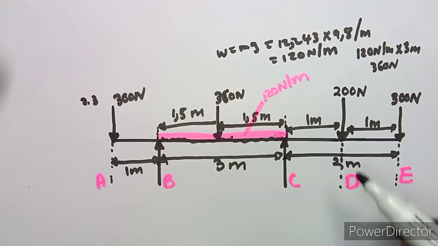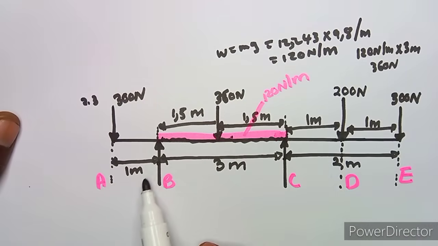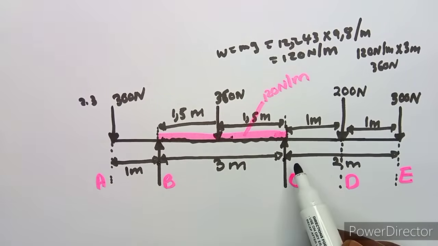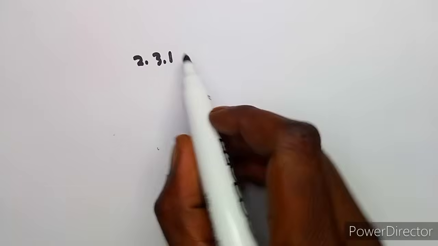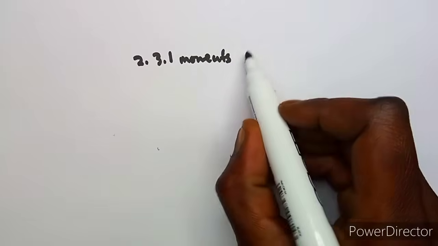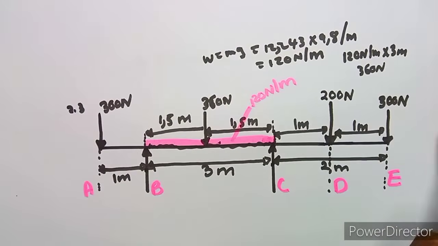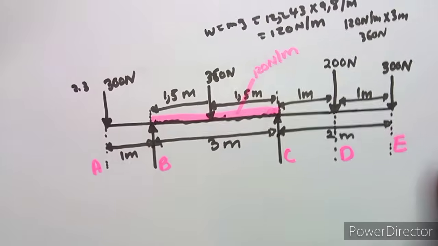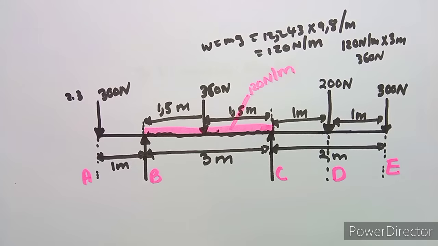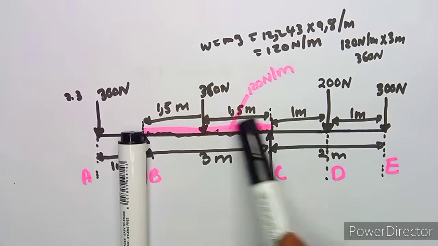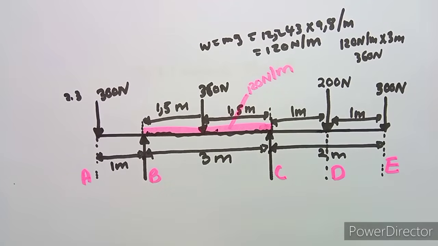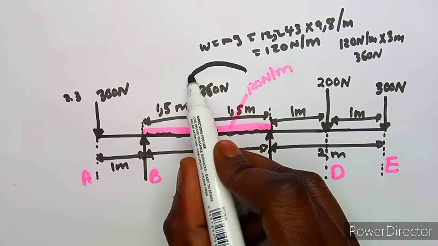So now, working with these supports, definitely I'm going to take my moments about B, then also about C. So taking moments about B, then I move on to C. If I am working with moments about B, we are going to see that this is our B and this is our C. C is moving this way, which is in an anti-clockwise direction.